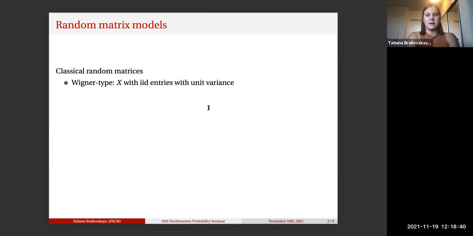First, I would like to start by talking a little bit about the types of random matrix models one might be interested in studying. First, there are the classical random matrices, which are highly homogeneous: these Wigner type matrices where we have IID entries and they all typically have the same variance. For simplicity's sake, they all have unit variance. These objects have been around for quite a long time and they've been studied at length, and we know a lot of things about them.